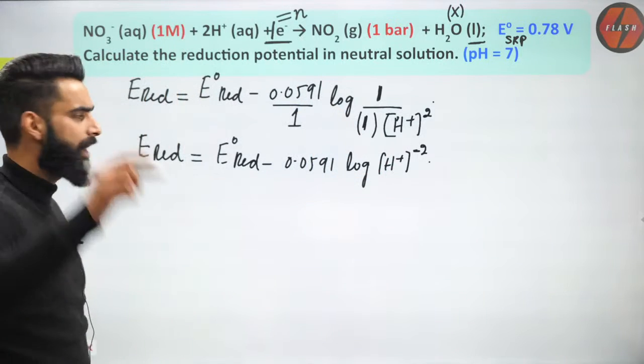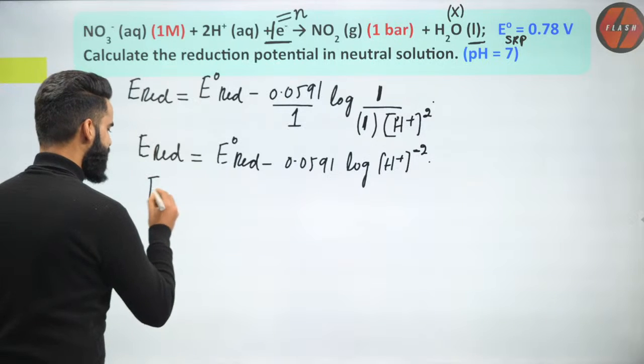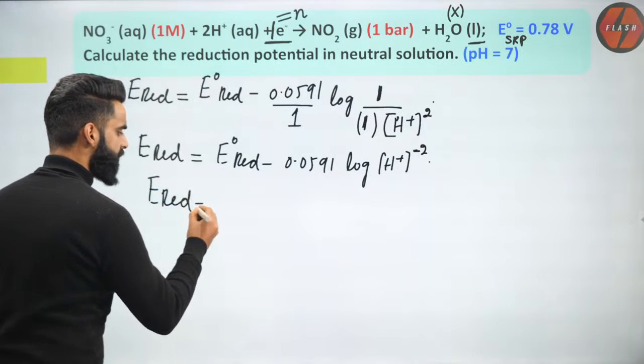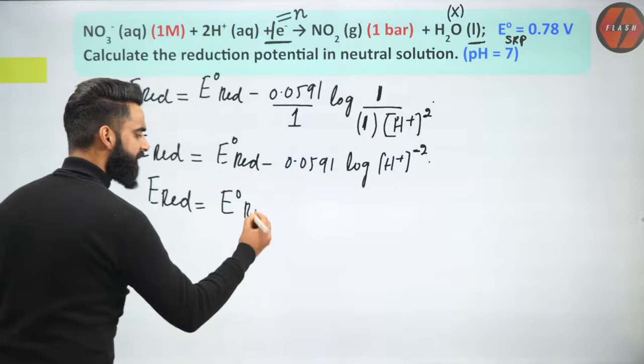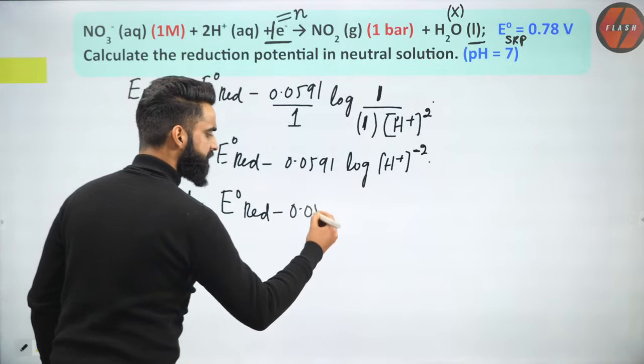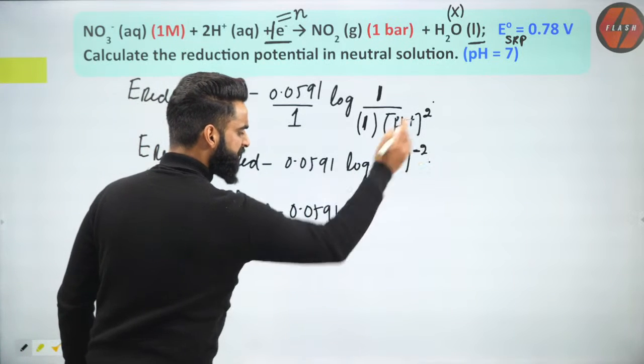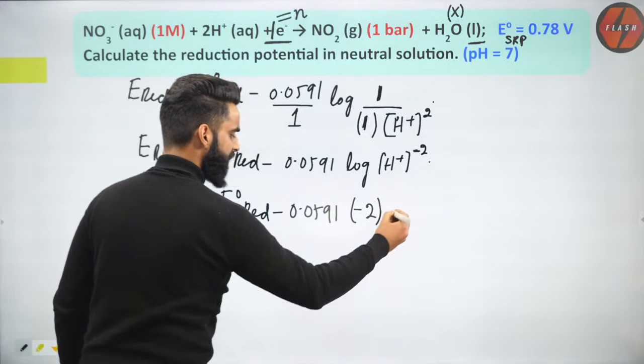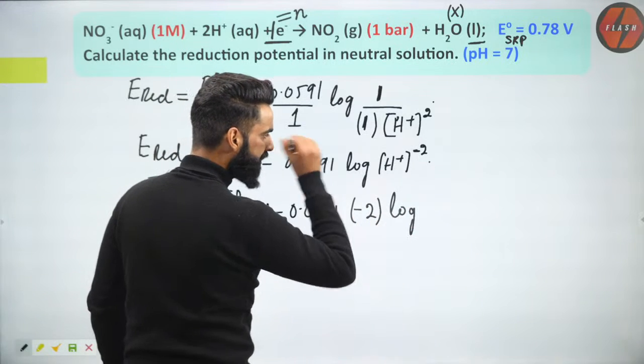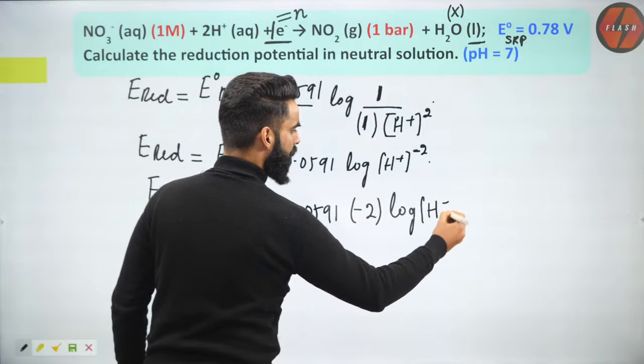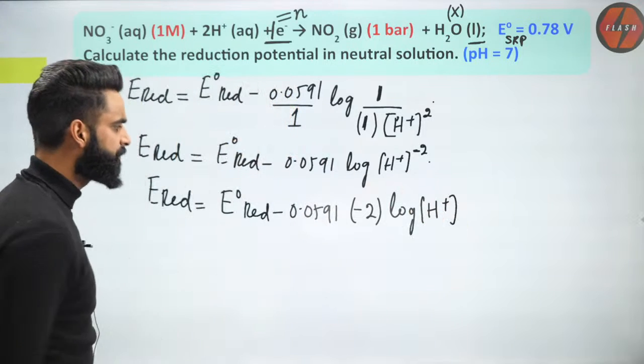Very simple. Now, guys, have a look. I can write the equation like this: reduction potential of the electrode is going to be equal to standard reduction potential minus 0.0591 log of M to the power N, which is going to be N log M, right? Very simple.